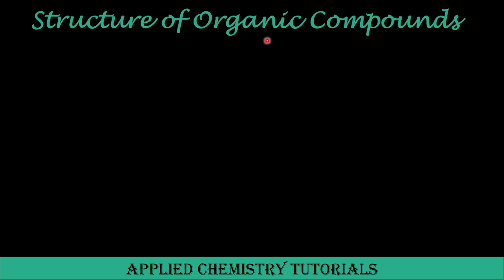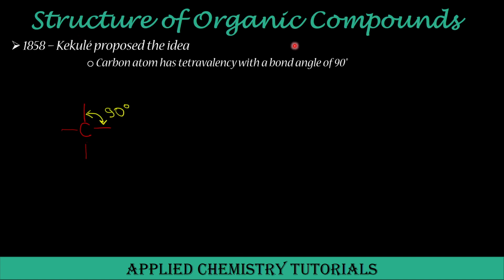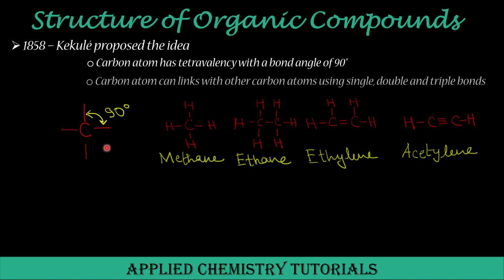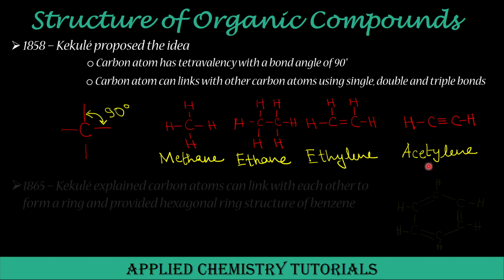Now let's see the structure of organic compounds. In 1858, Kekulé proposed the idea that carbon atom has tetravalency with a bond angle of 90 degrees. This is the planar structure. And carbon atom can also link with other carbon atoms utilizing single bond, double bond and triple bond, as we can see in ethane, ethylene and acetylene.